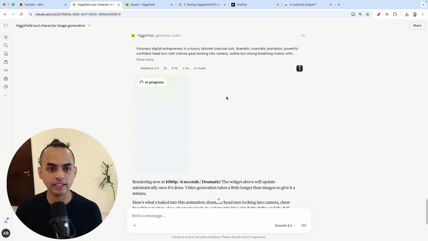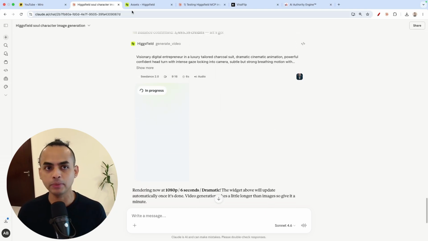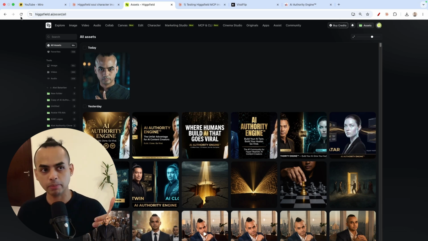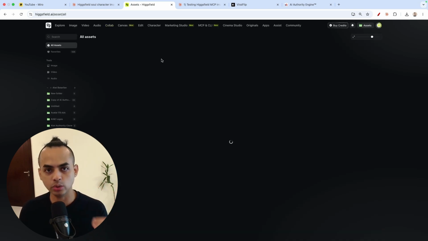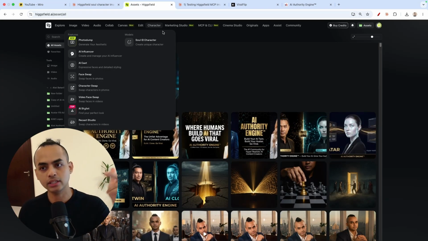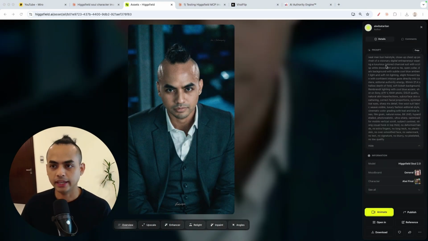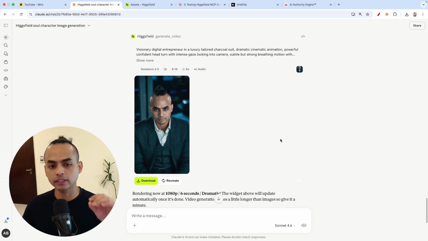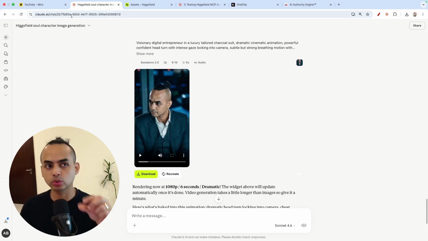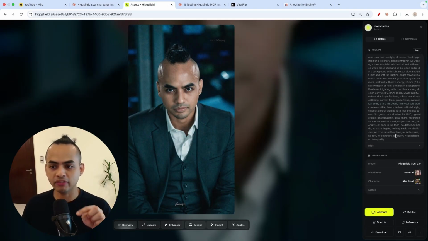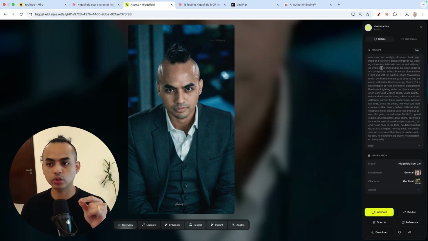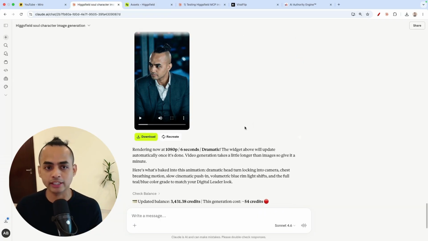Right now, it's rendering. It does take about the same time as if you were to do it on the platform. And whatever it is that you are generating, while that's generating, is going to show in your assets, right? And you can even see the professional prompts it used. And again, it's taking from the skill. Claude does have a default prompt enhancer, but it's usually about 2 to 3 lines. But in my case, I gave it a full-on professional prompt, so you can see hyperrealism, the details, the scenes, and things like that, okay, which will essentially help you.